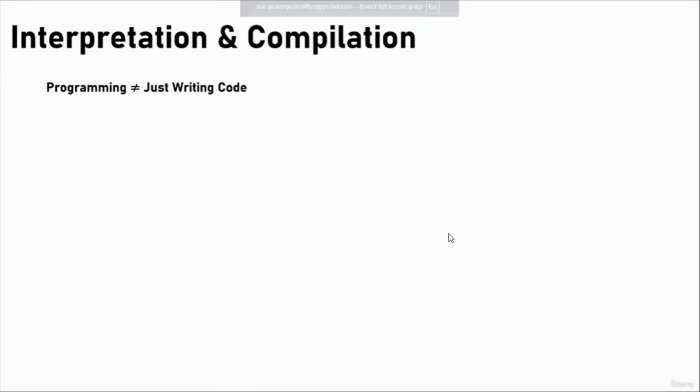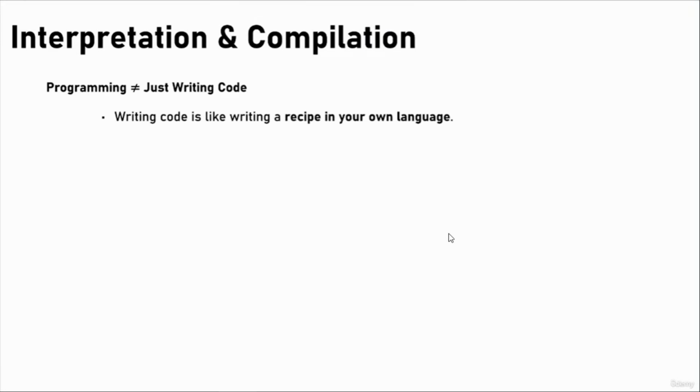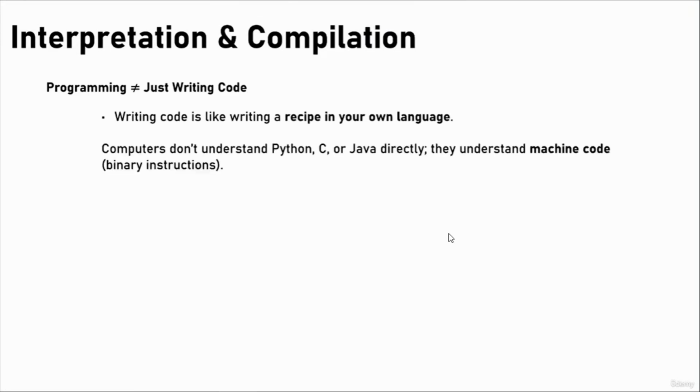Interpretation and compilation. Programming is not just writing code. Writing code is like writing a recipe in your own language. And computers don't understand Python, C, or Java directly. They understand machine code, which is the only language they can process and understand. To bridge the gap, we need a translator.